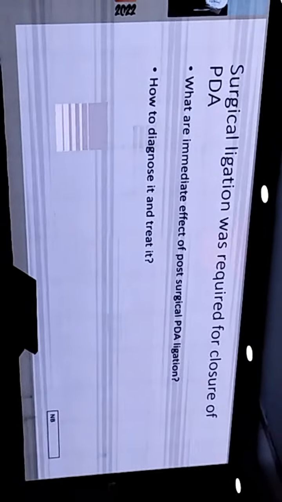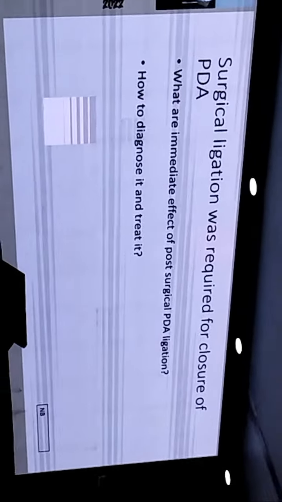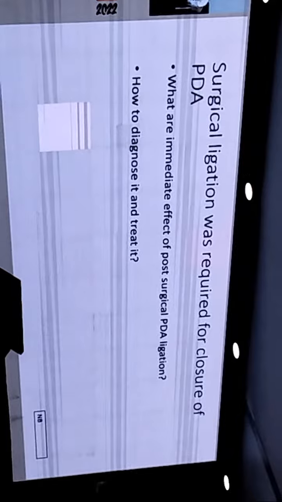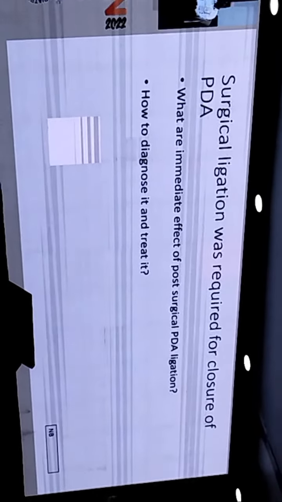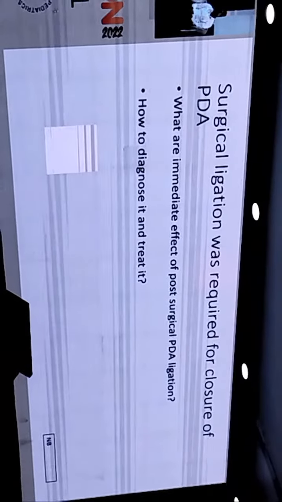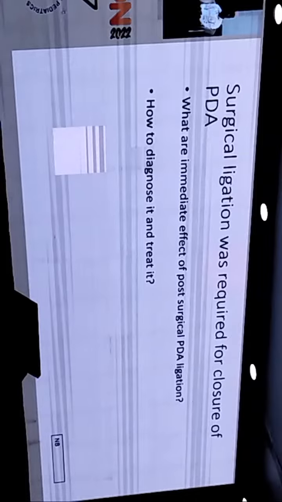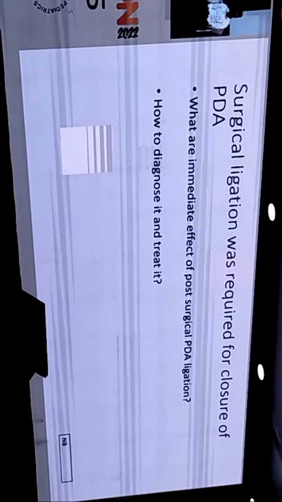And because of the pulmonary congestion, they will again develop tachypnea and respiratory distress. So metabolic acidosis can again be there. So sudden onset hypotension and reduced left ventricular output. That's how this baby presents, and it's been labeled as post-surgical ligation syndrome also. And you have to be very vigilant post ligation because these babies can suddenly collapse because of this.